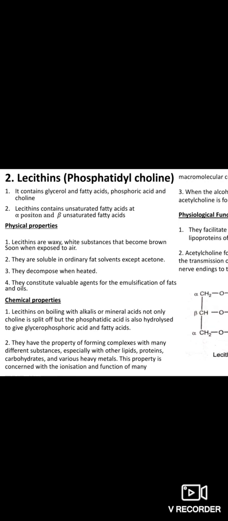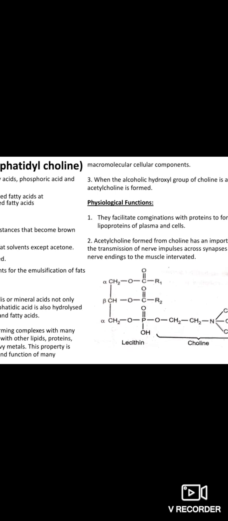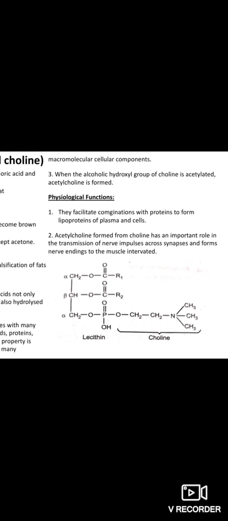Their chemical properties: when boiled with alkalis or mineral acids, choline is split off, and phosphatidic acid is also hydrolyzed to give glycerophosphoric acid and fatty acids. They have the property of forming complexes with many different substances like other lipids, protein, carbohydrates, and heavy metals. This property is concerned with the ionization and functions of many macromolecular cellular components.